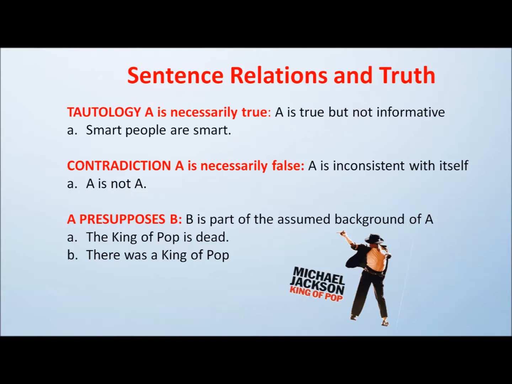Depending on its logical structure, a proposition can be a tautology, where the proposition is always true, as in smart people are smart, where the proposition is true but does not provide new information. A contradiction, where the proposition is necessarily false, for example, I am not myself. A presupposition, where the second proposition is assumed because of the first one, for example, the king of pop is dead, so I assume that there was a king of pop.